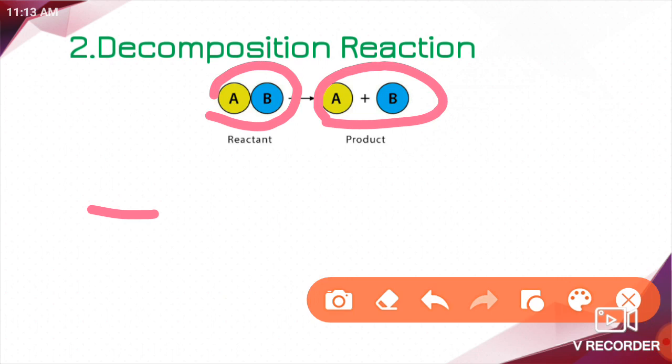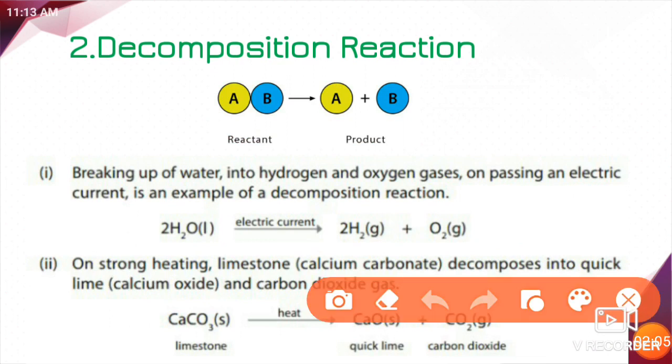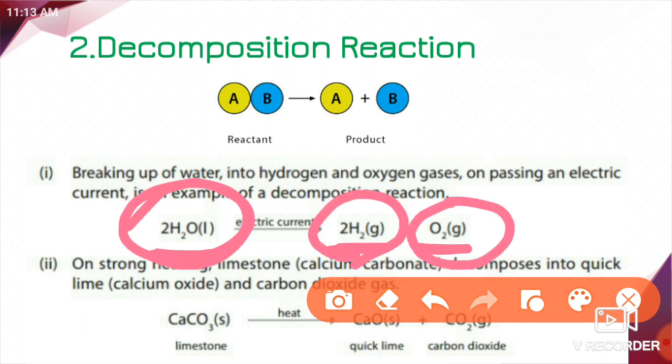For example, by passing electric current through water, water breaks up into hydrogen and oxygen. Okay, here water is decomposed into hydrogen and oxygen. This is what we call decomposition reaction. Understood what is the decomposition reaction here? More than one product is formed from a single reactant. Right now, in this example, the single reactant is water. From a single reactant, you get two products, that is hydrogen and oxygen.